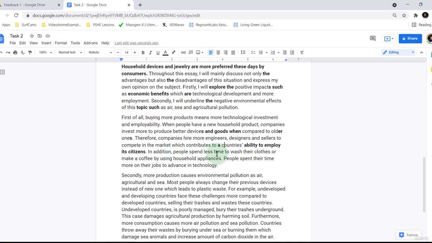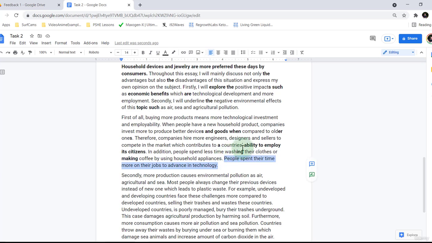In addition, people spend less time washing, so we've got a tense error here, washing their clothes or making coffee by using household appliances. Yeah, that's good, I like that. People spent their time more on their jobs to advance in technology.